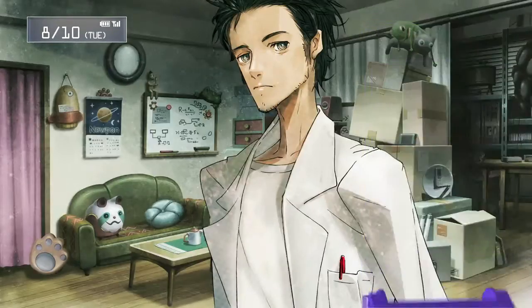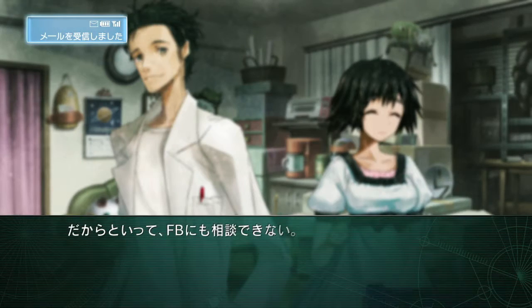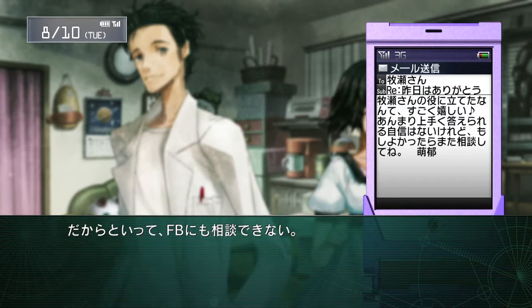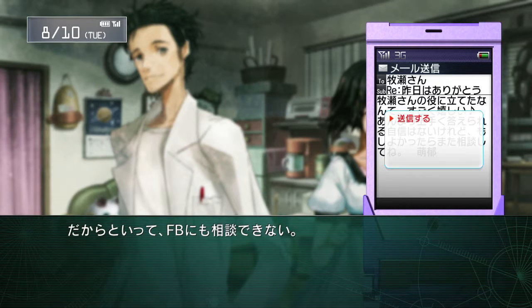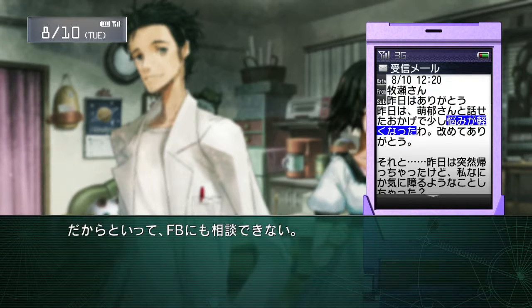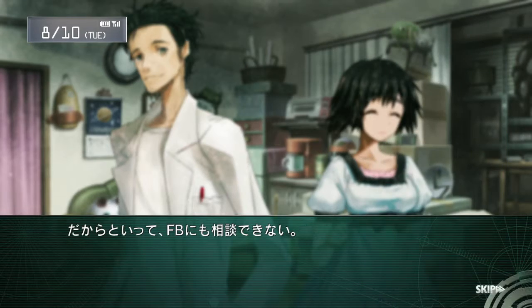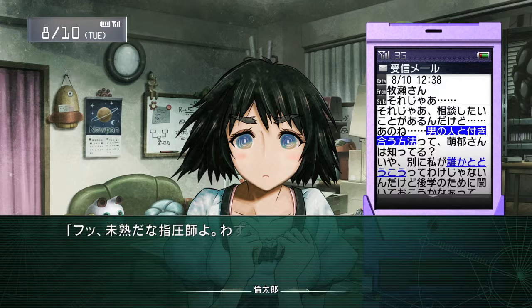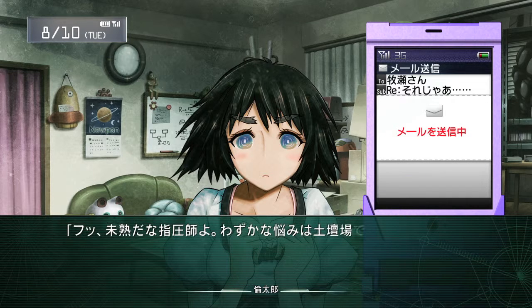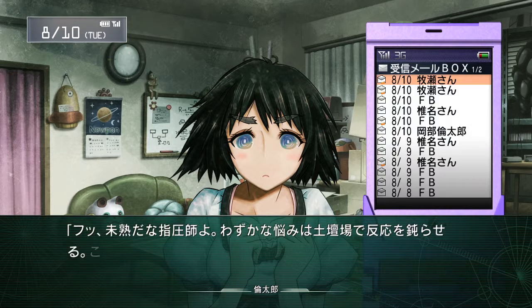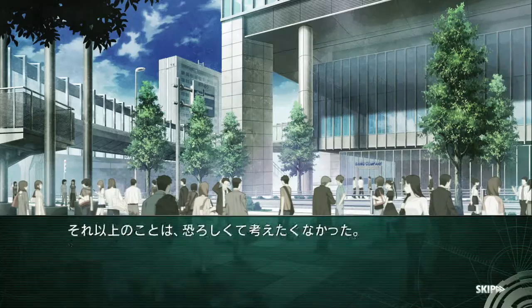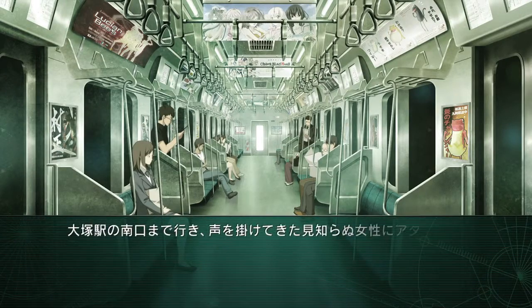So do that, and then get back to fast forwarding until you get the next text message that isn't story based, which is going to be this one right here. This one has 2 choices, and for this playthrough we are going to pick the first choice. So as soon as you do that, get to fast forwarding again, and then make sure you read all the text messages. So your second text message is going to be another 2-choicer. For that one, you want to pick the first choice, and then you want to keep fast forwarding again, making sure you read every single text message.